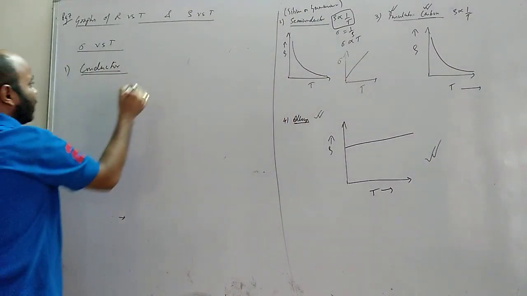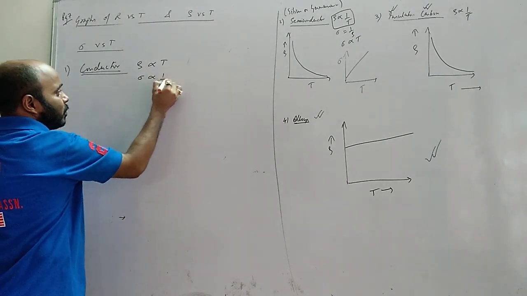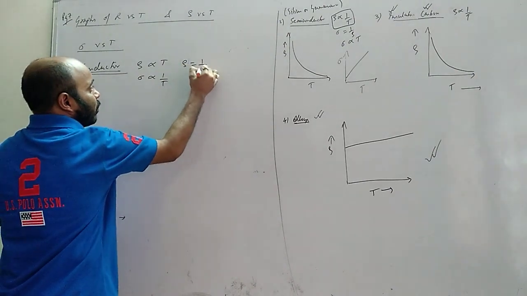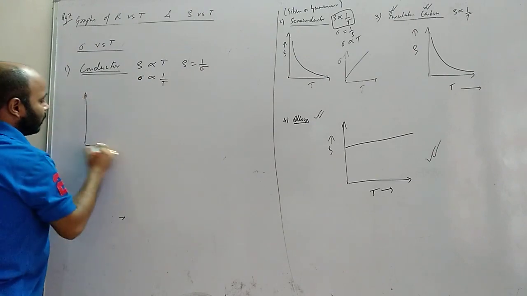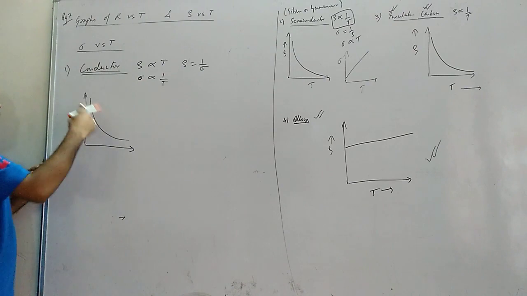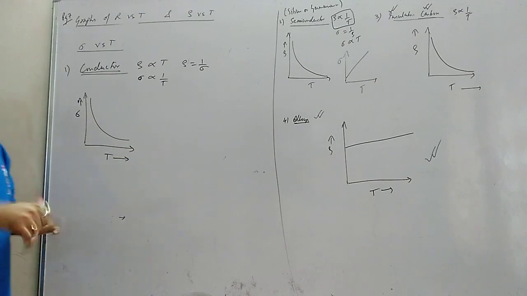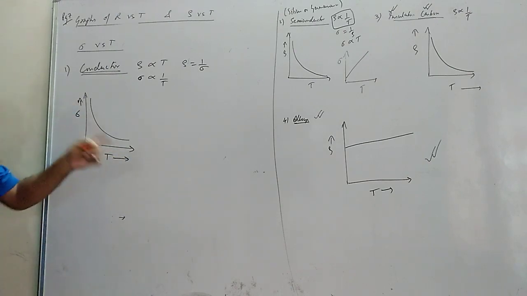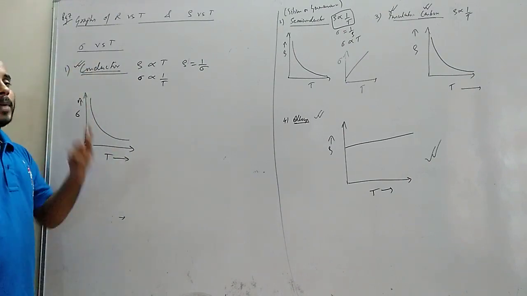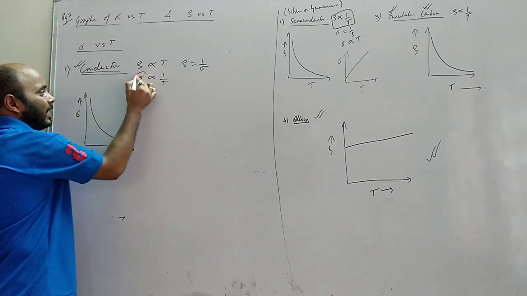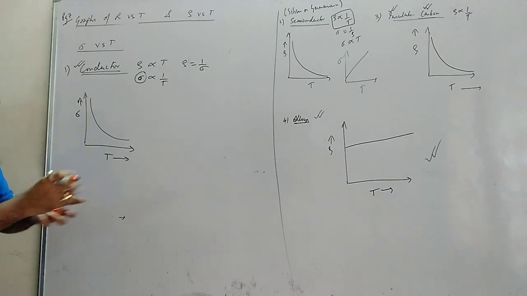So now, for conductors, resistivity is proportional to temperature. And what will happen? Conductivity is inversely proportional to temperature. Why? Because resistivity is the reciprocal of conductivity. Okay, conductivity is denoted by sigma like this. So the graph will be what? ऐसा inversely proportional graph होगा. Okay, conductivity versus temperature. Temperature बढ़ाऊंगा तो resistivity बढ़ेगा as well as conductivity घटेगा. So like this. But when they talk about conductors, they indirectly ask you two types of conductors, especially when we talk about conductivity, not resistivity.